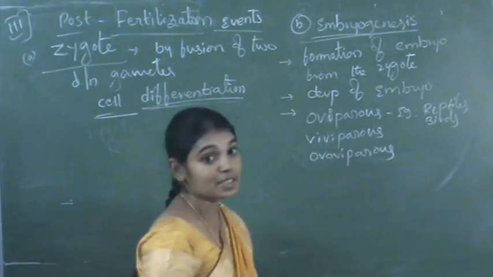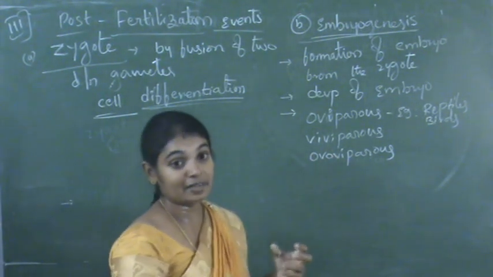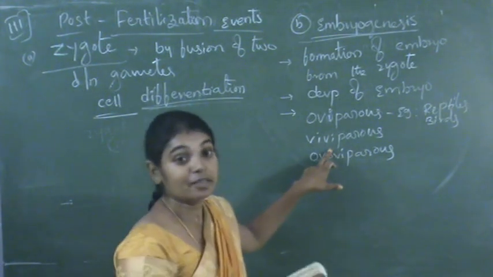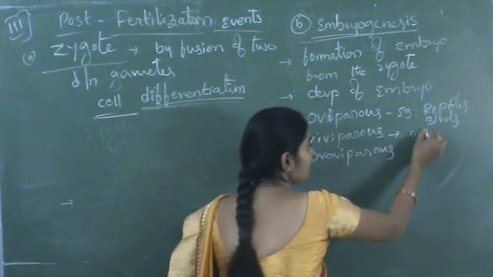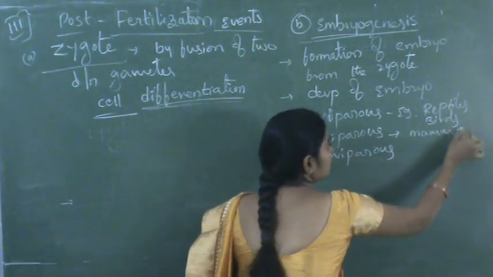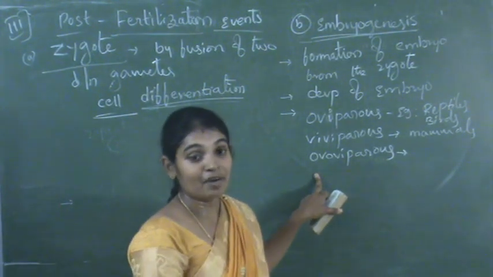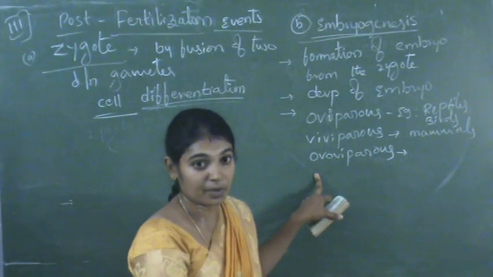And in viviparous, young ones are delivered after complete development of the embryo. The young ones are completely formed and delivered by the animal. Example, mammals. In ovoviviparous, eggs are formed inside the body and development of that egg also takes place inside the body.